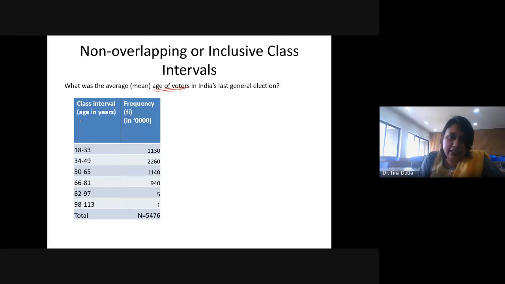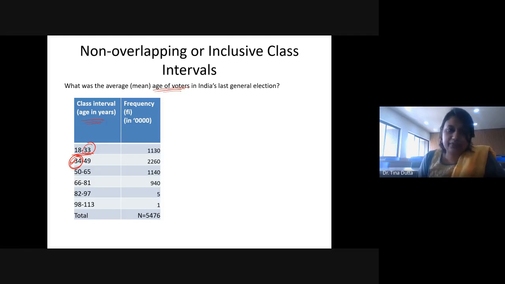So here, age in years is written in the form of this kind of class interval. Of course, it is starting from 18 because 18 is the minimum age of voting, right? So that is why we do not have age below 18. So 18 to 33, this is the first age group, and then the next age group is starting from 34 instead of 33. So 33 is not here. This is starting from 34. So we are having non-overlapping class interval, right?